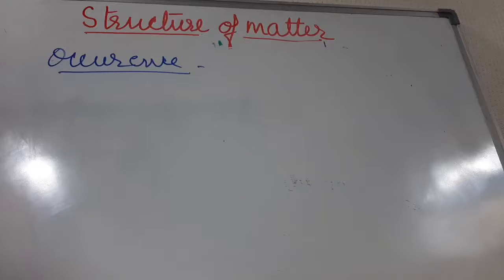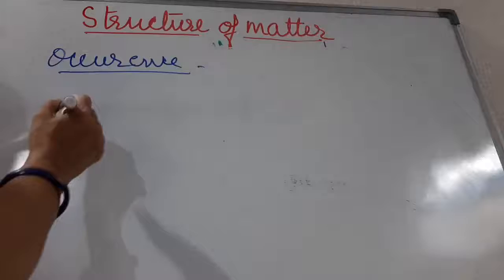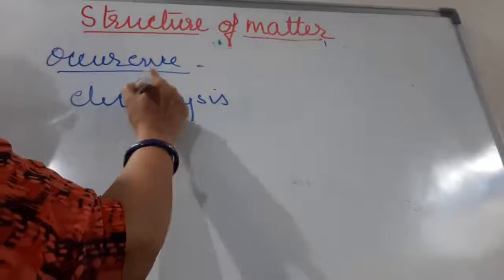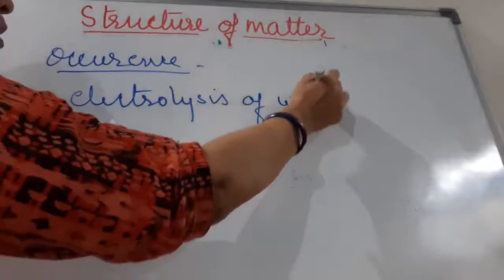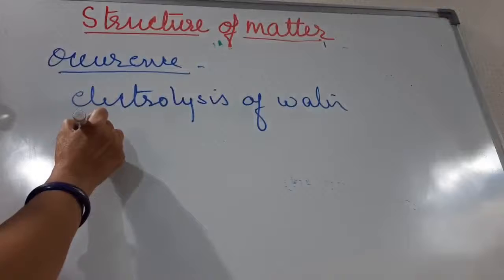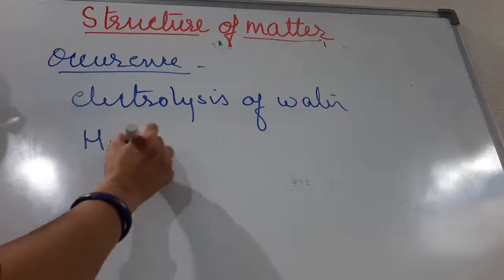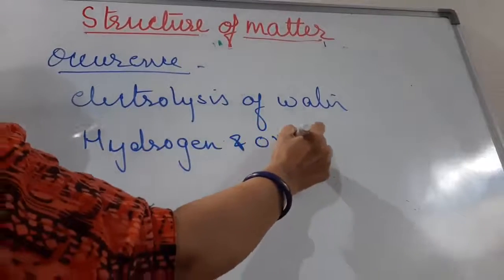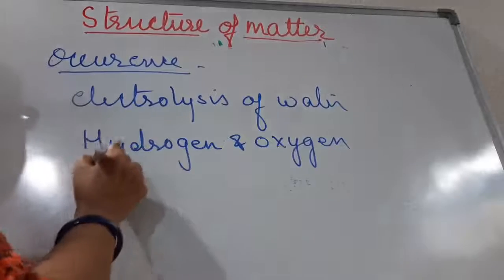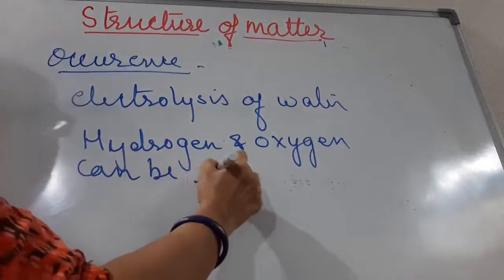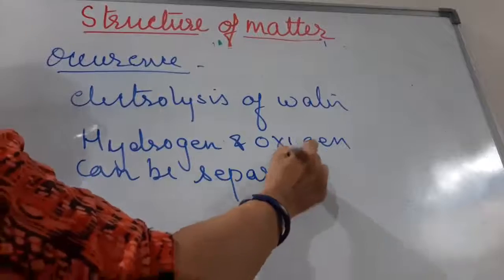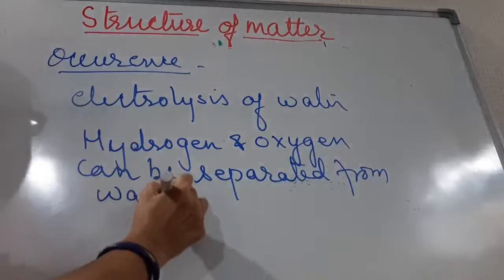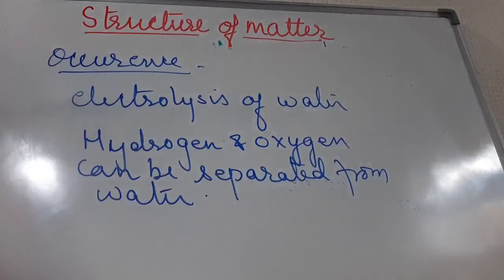For example, hydrogen and oxygen can be obtained by the electrolysis of water. That means we can separate hydrogen and oxygen from water.